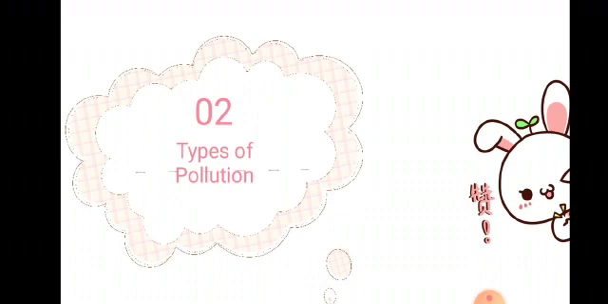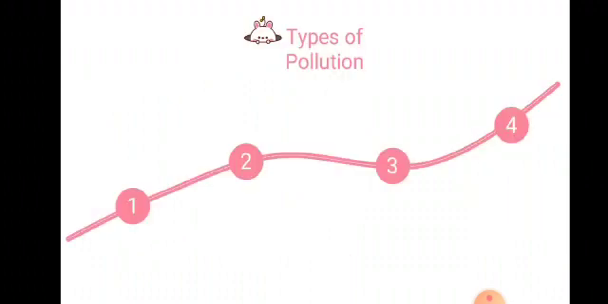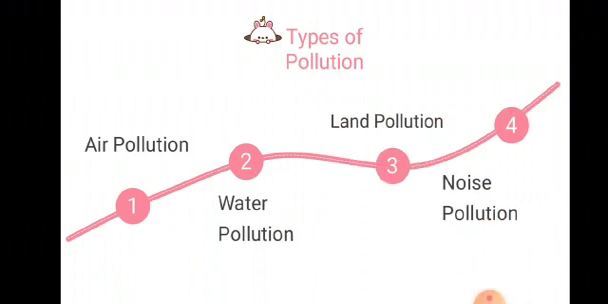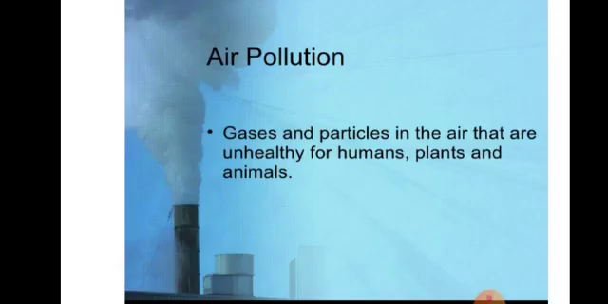The second point is the types of pollution. Into how many types can we divide pollution? Pollution is divided into 4 types: air pollution, water pollution, land pollution, and noise pollution. Any unwanted change that is harmful to the living things and to the environment is known as pollution.